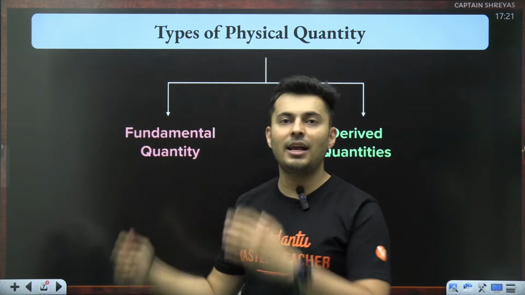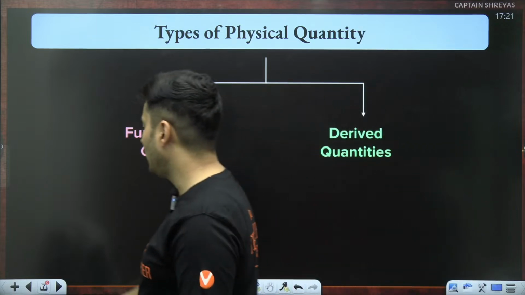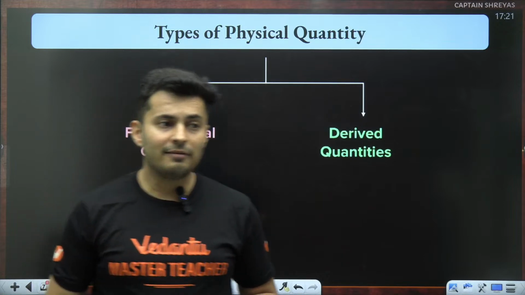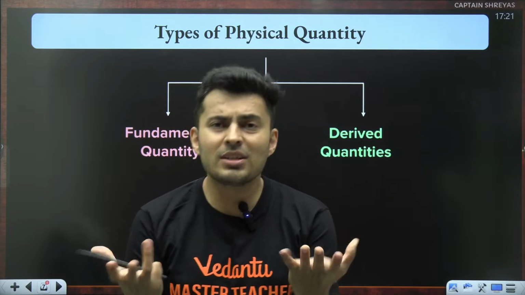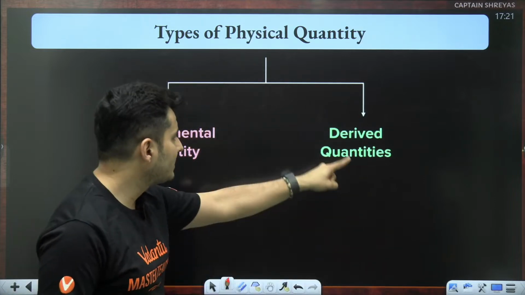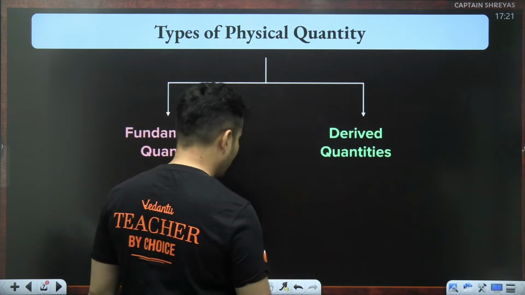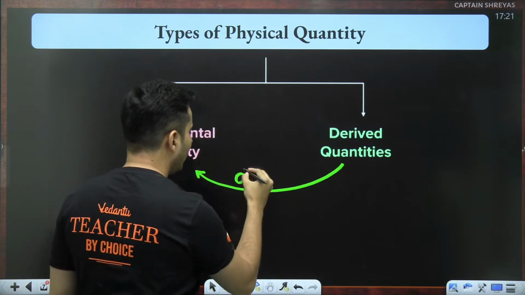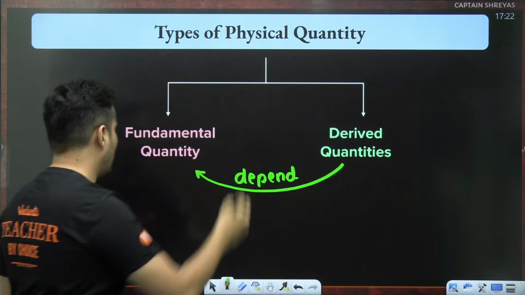So that is exactly what quantities are defined as in fundamental and derived. So a fundamental quantity is one quantity where it is independent of others and it is like the most basic. Derived quantities depend on the fundamental quantities. Derived quantities, what will happen? They will be dependent. They will depend on the fundamental quantities.